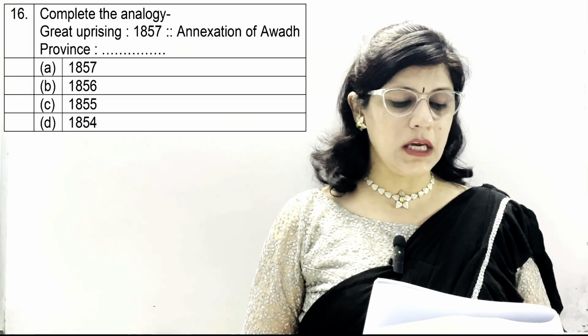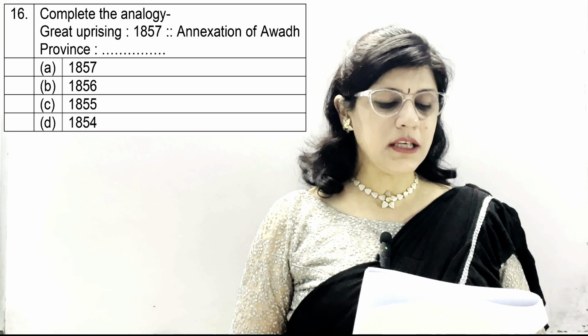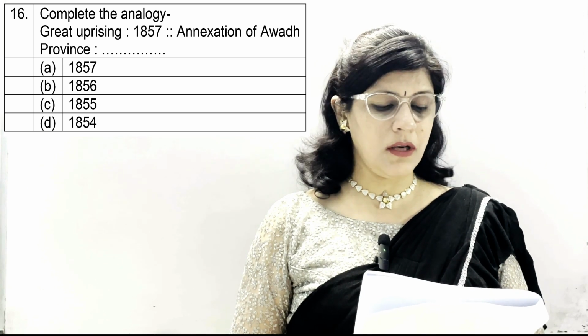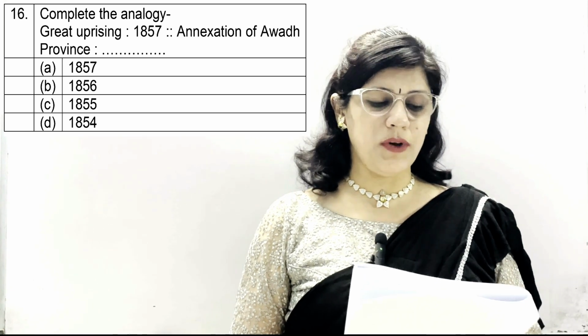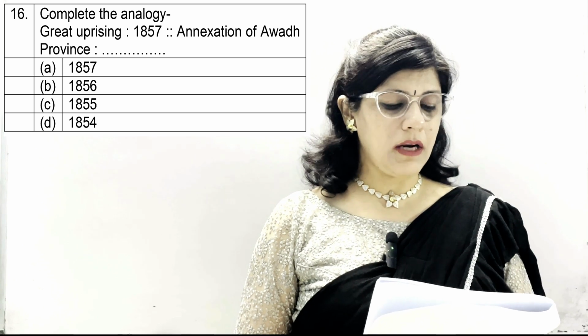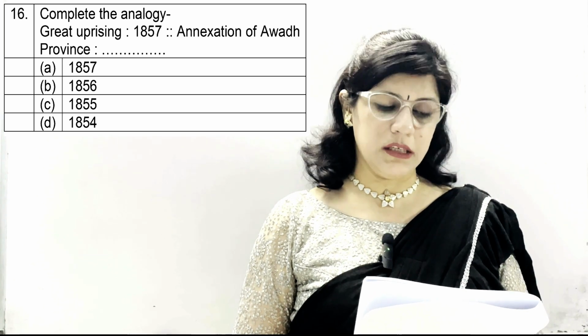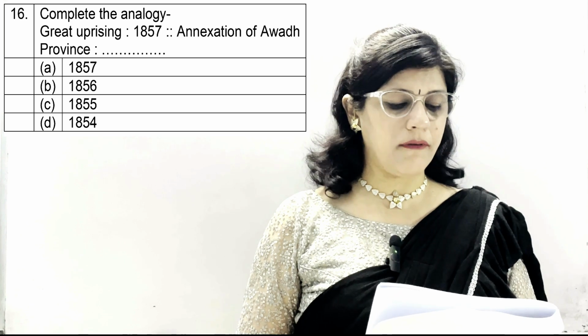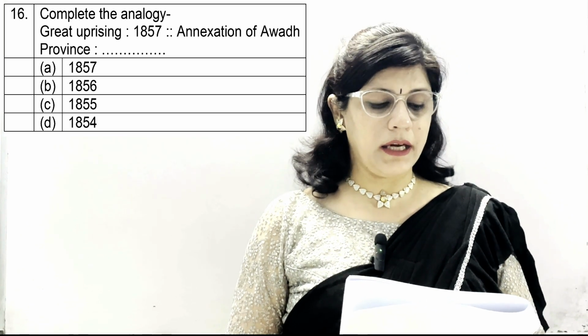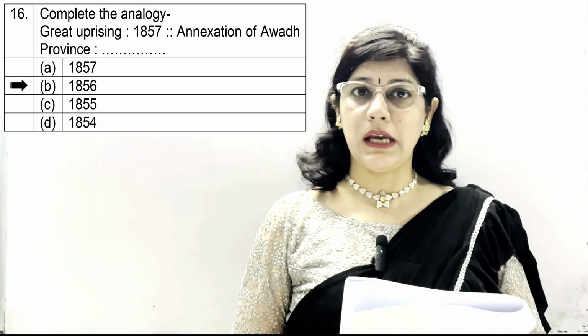Now question number 16, complete the analogy. Great uprising in 1857, then annexation of Awadh province in. Options given are A. 1857, B. 1856, C. 1855, and D. 1854. And the correct answer is option number B. 1856.